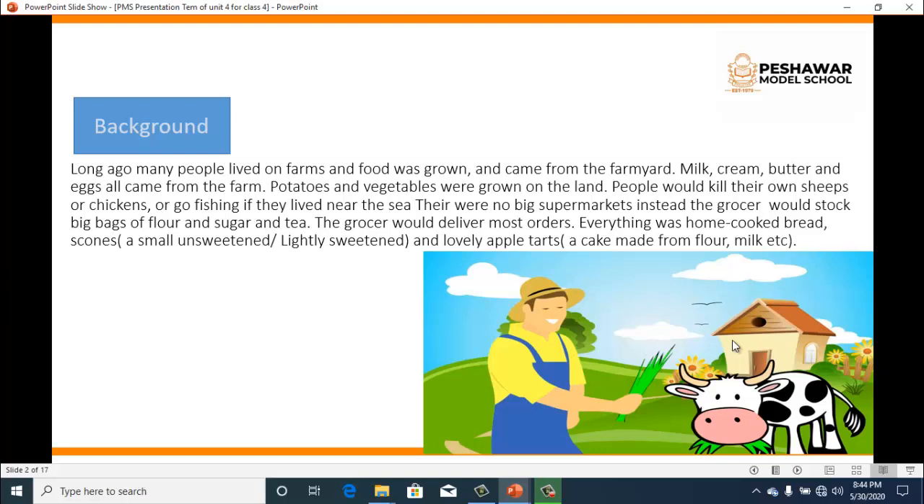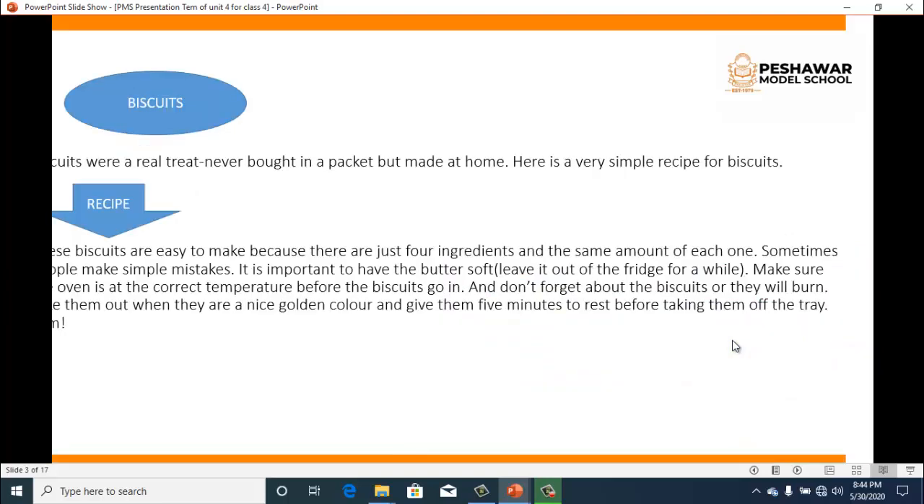Apple tarts are small cakes which are made from flour and milk. Then we are having the biscuits. Now what are the biscuits? Biscuits were a real treat, never bought in a packet but made at home. Nowadays, if you want to eat biscuits, you find the packets in your markets and you buy those packets. But long ago people used to make biscuits in their own bakeries.